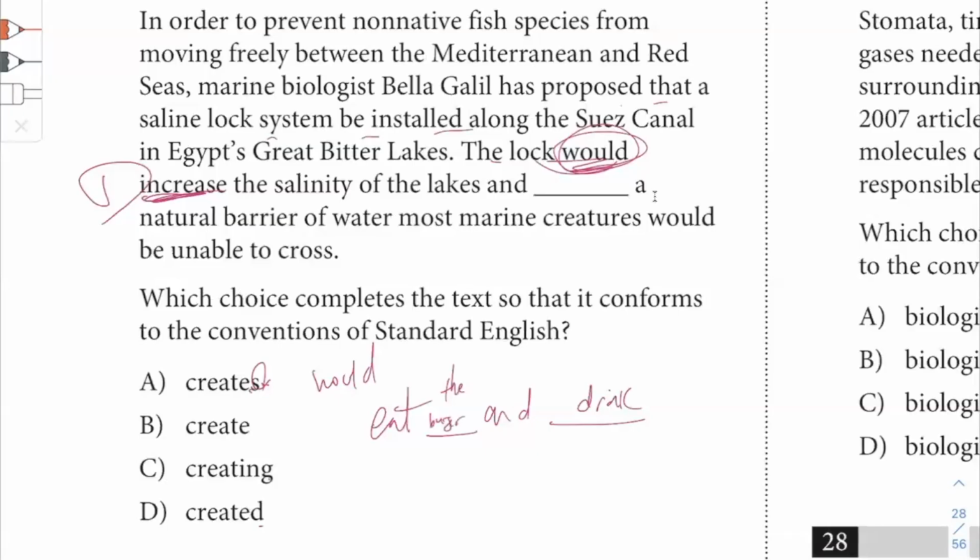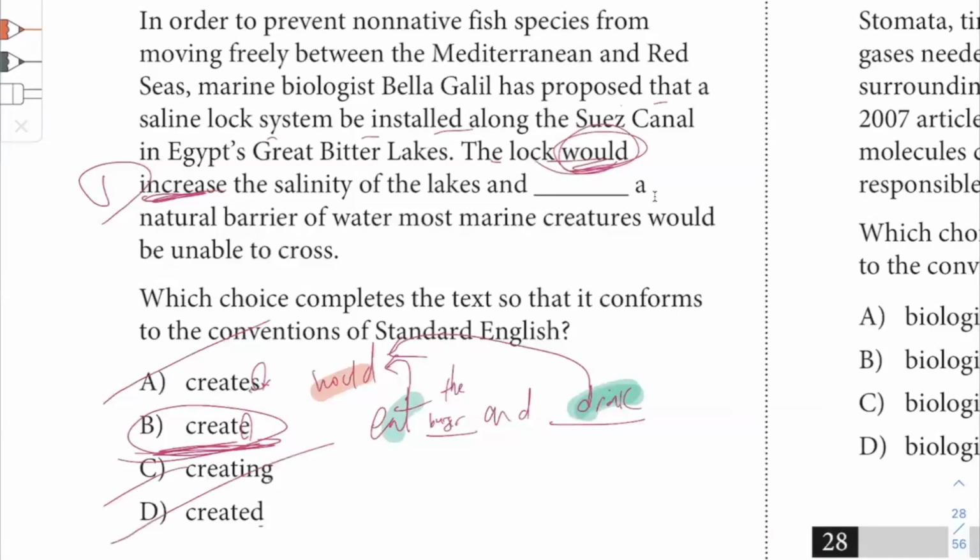So what do we get? You see how these two verbs, eat and drink, are anchored to the word would. Keep it in the original form. So create, that's what you want here. There's no reason to conjugate it. It's not necessary. The lock would...